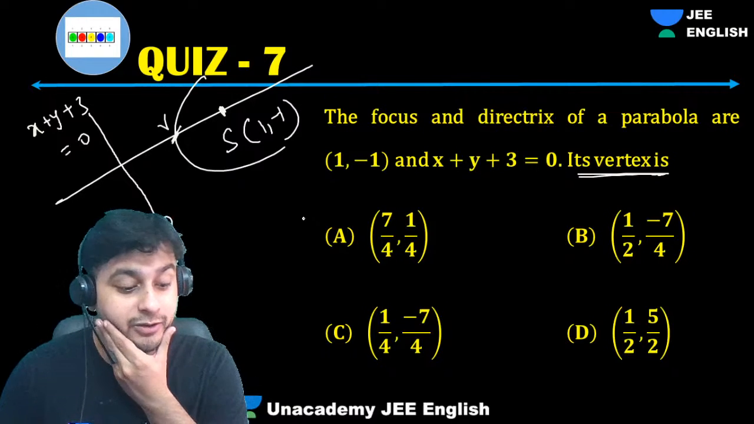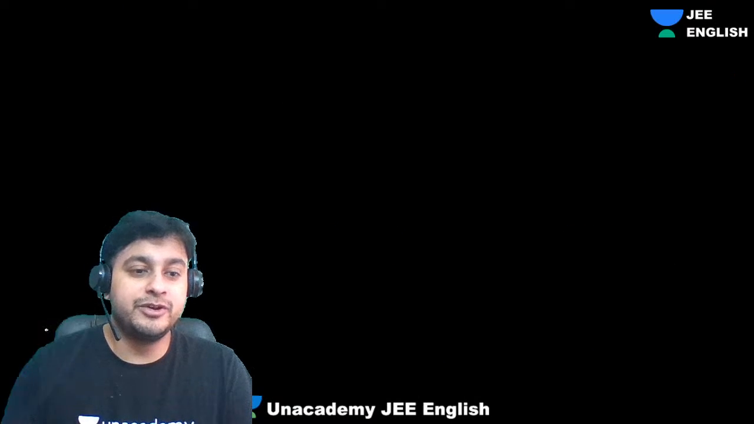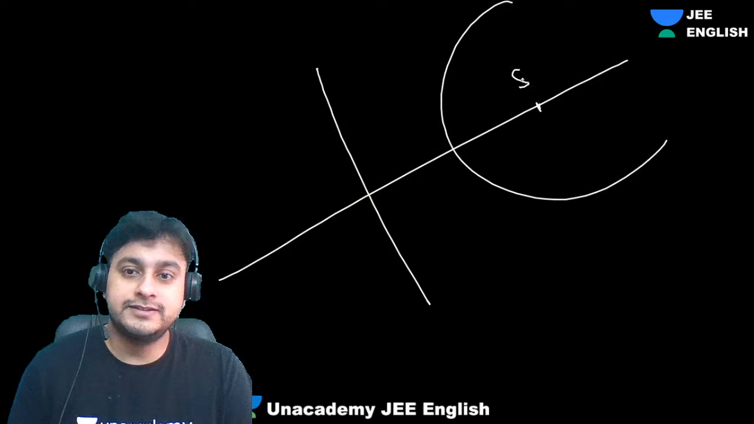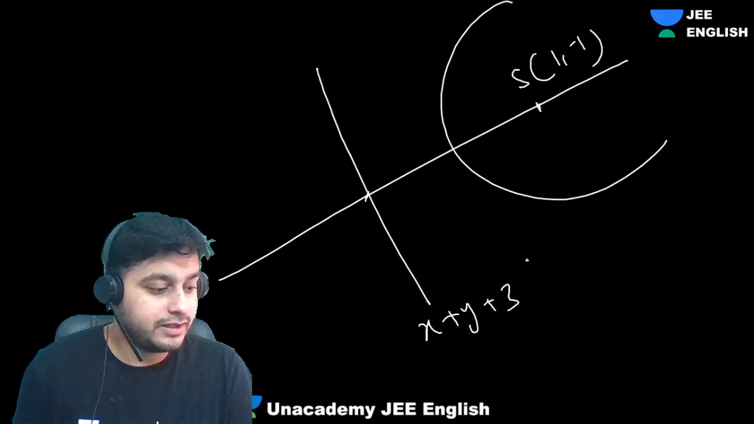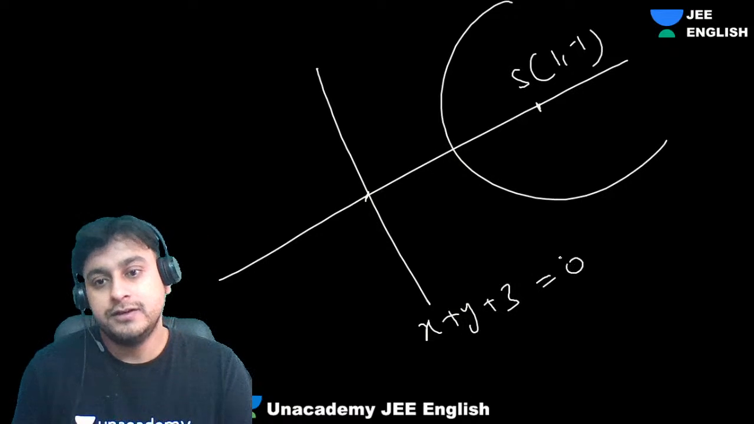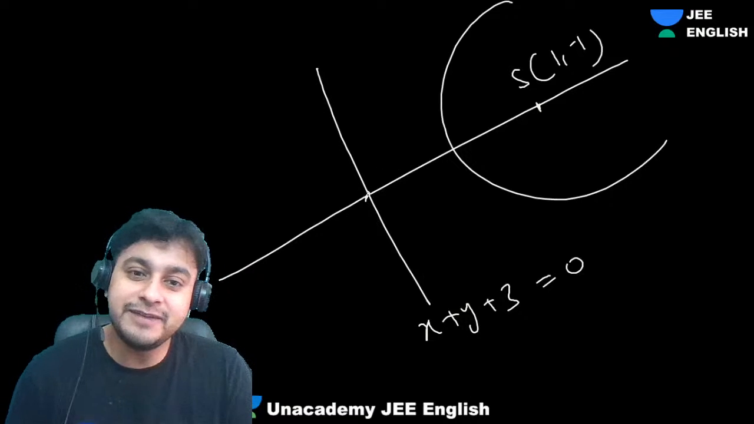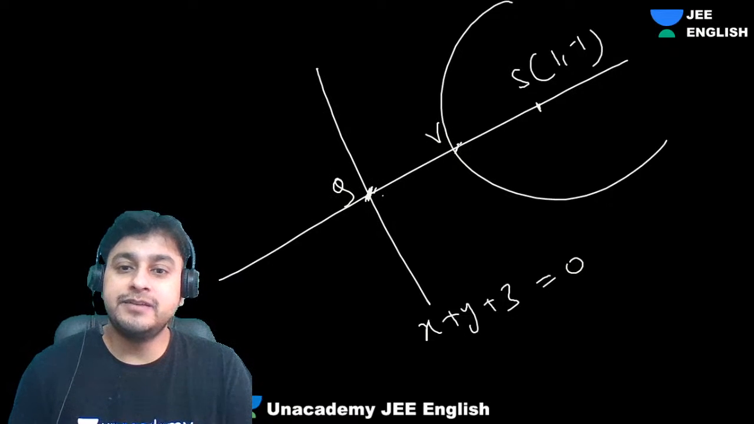How did you do it? What is the concept you used? Tell me. This is S, 1 comma minus 1. X plus y plus 3 equals to 0. So guys, can I say, yes, vertex is midpoint of this and this. Can I say that? Let's call this point as some Q. Can I say V is the midpoint of S and Q?